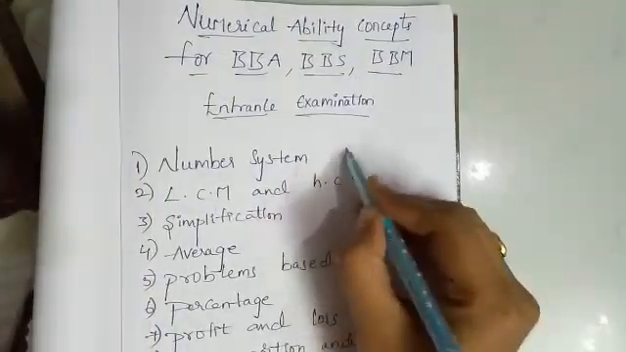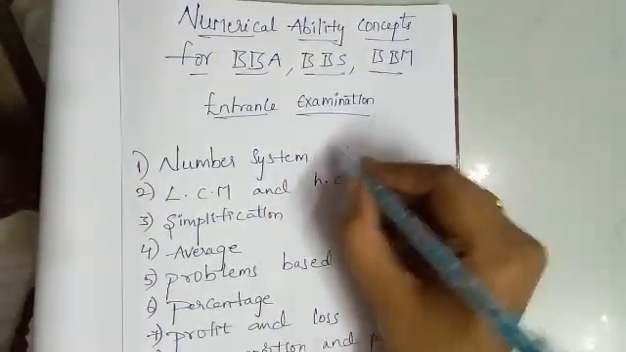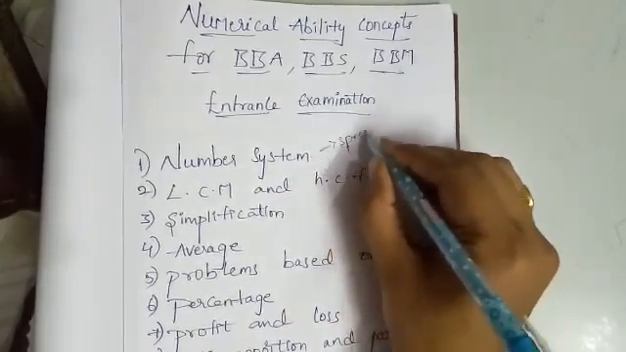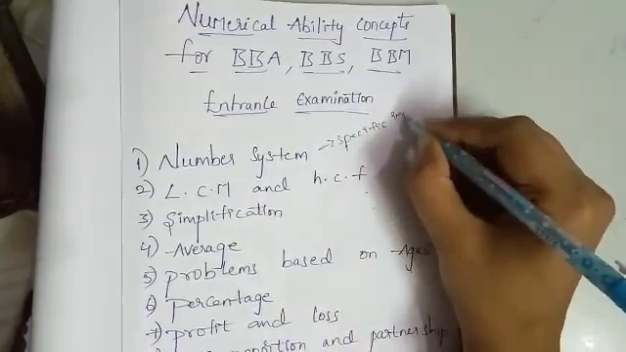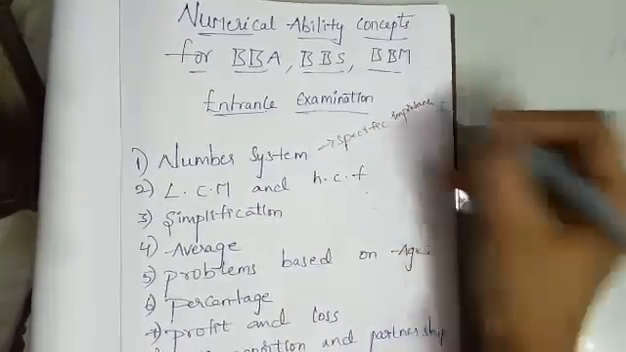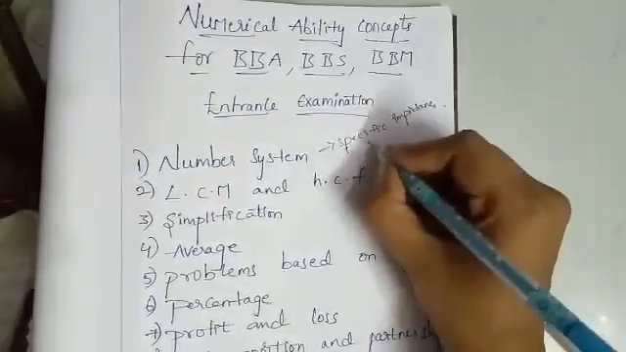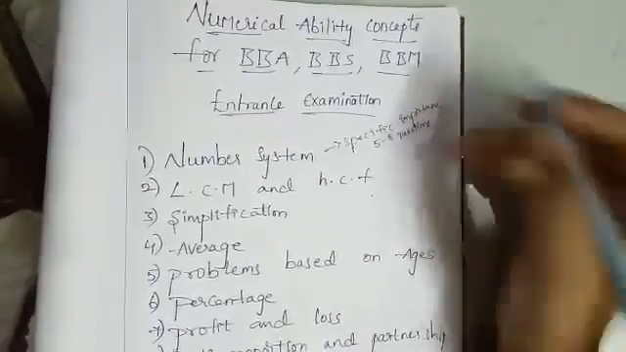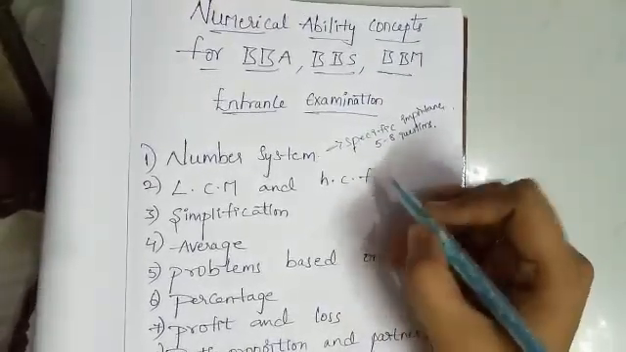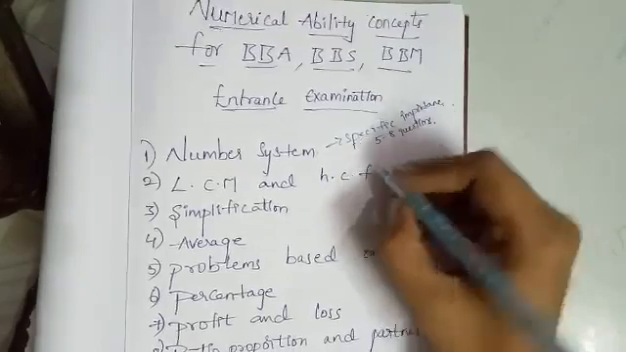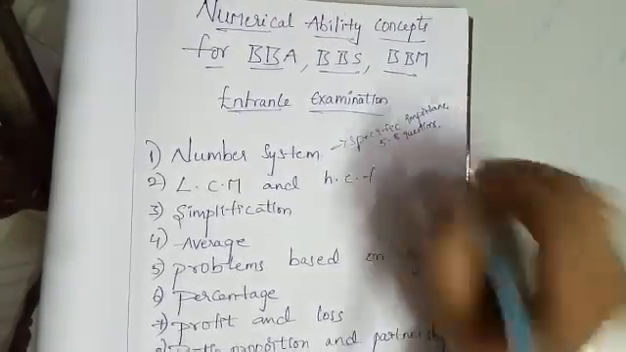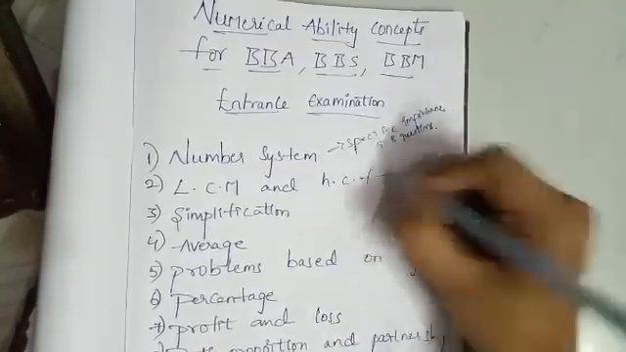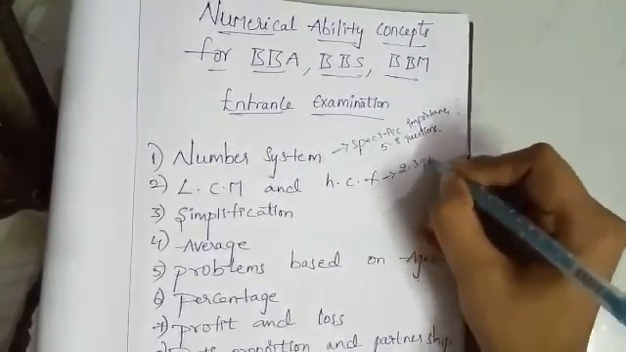First topic, number system. Numerical ability and analytical aptitude. Number system has a specific importance. In entrance exam, we can expect 5 to 8 questions. And next is LCM and HCF. It is the most important chapter in the mathematical aptitude. From this chapter we can get 2 to 3 questions.